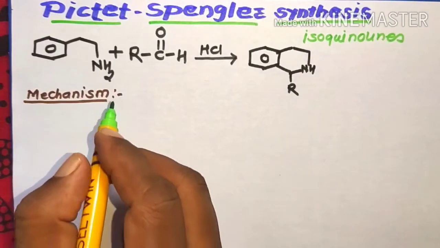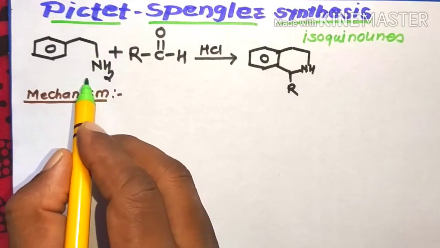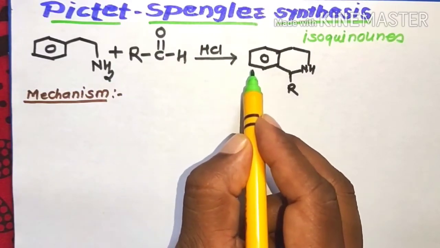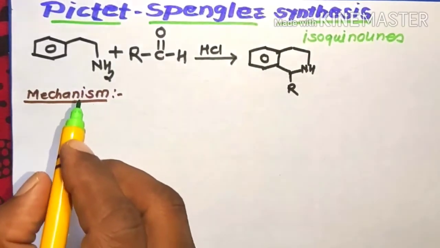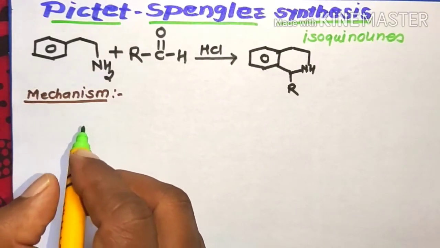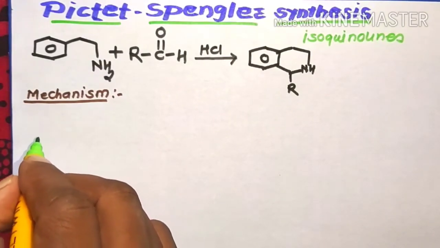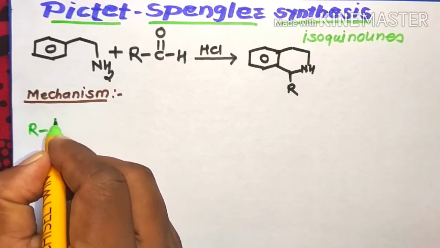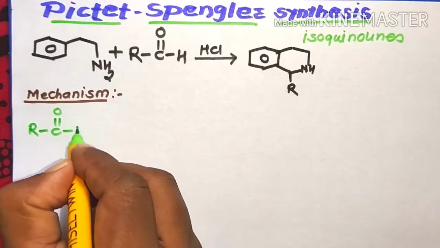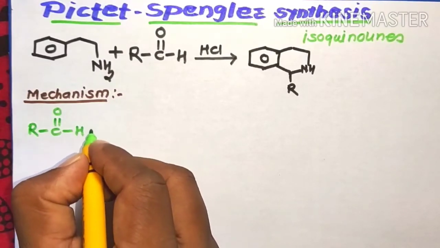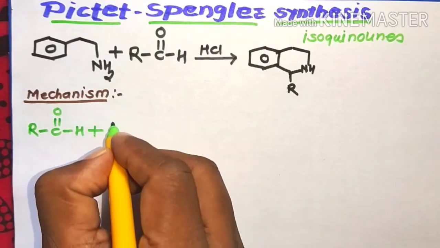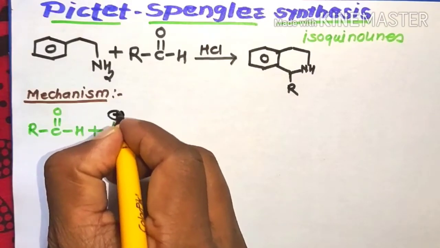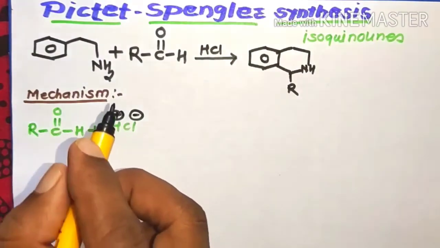Now the mechanism of these reactions. In the reaction there is use of aryl ethylamine as well as aldehyde, reacted in the presence of acid to form isoquinoline. This conversion can take place by the following process. Now the aldehyde RCH=O reacts in the presence of an acid catalyst, that is HCl. Here there is formation of H+ and Cl- ions.